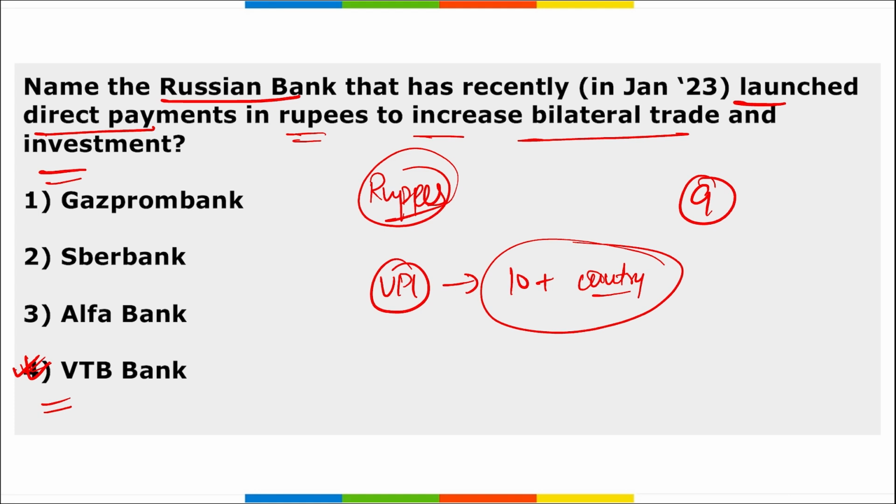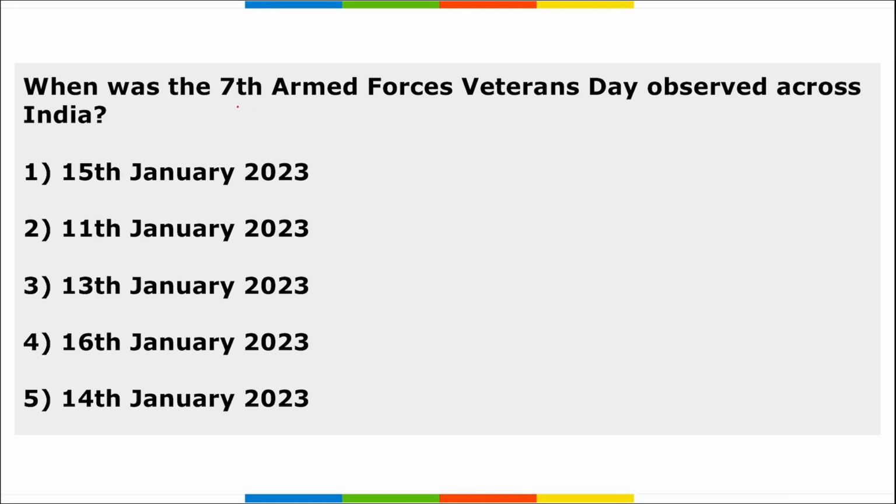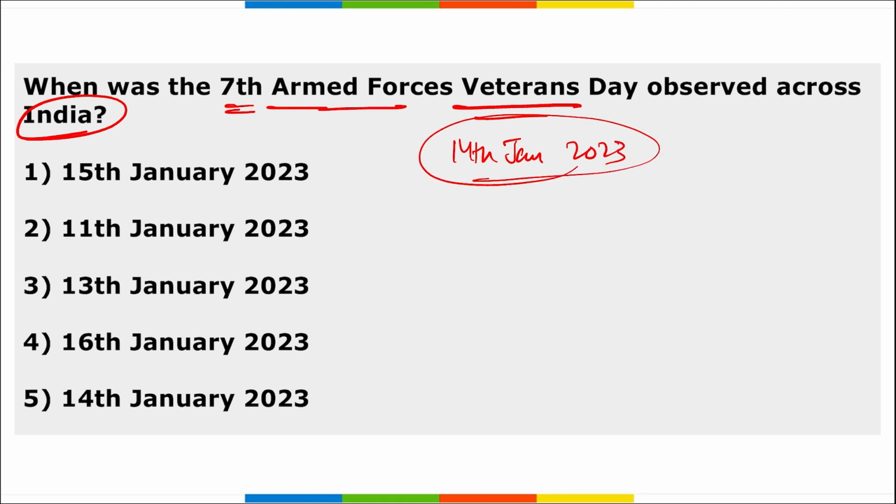Next is, when was the 7th Armed Forces Veterans Day observed across India? On 14th January 2023 we observed the Armed Forces Veterans Day, and it was the 7th edition of this Armed Forces Veterans Day. It was observed to recognize the contribution of the Indian Armed Forces in serving the nation. Alright, who is our defense minister? Rajnath Singh is our defense minister, and this day honors the service given by Field Marshal KM Cariappa.